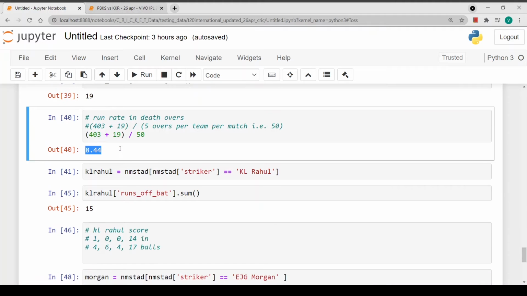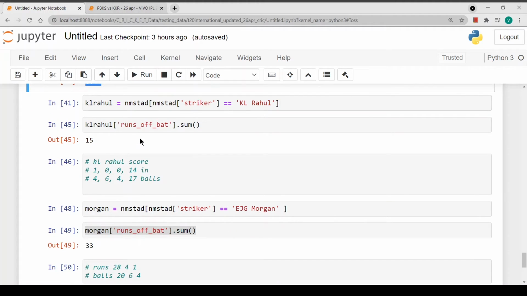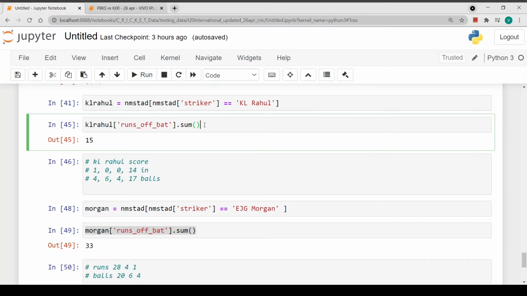Let's see some individual statistics. KL Rahul didn't have a very good series, the India-England series recently concluded. His scores were 1, 0, 0 and 14 in 4, 6, 4 and 17 balls. Not very good. But I think his average in T20s is around 45. So the law of averages might just catch up and he might score maybe 100 today.